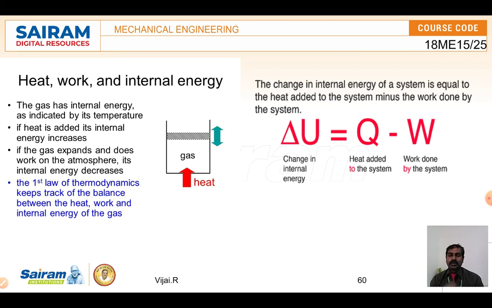Imagine a piston is there, and at the bottom there is a little amount of gas, a 1 kilo volume of gas. When I am heating this at the bottom, I am supplying heat, the gas is getting expanded and the piston is moving upward. When the piston is moving upward, work is done. So the work done is W, and the heat that I have added is Q.